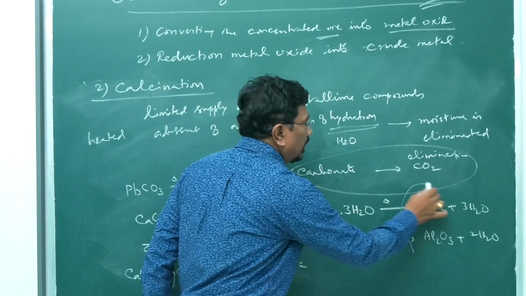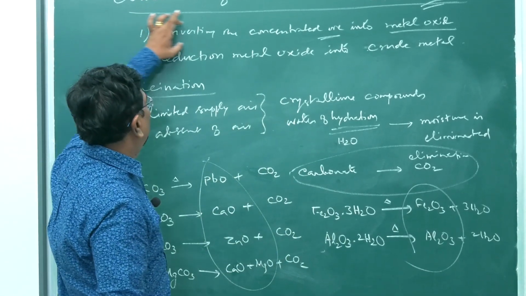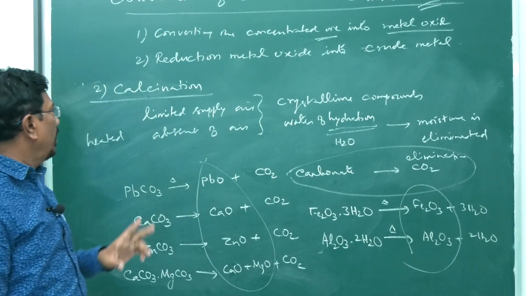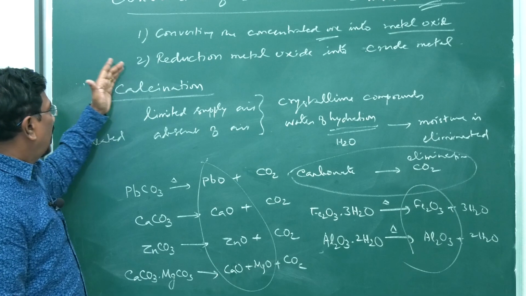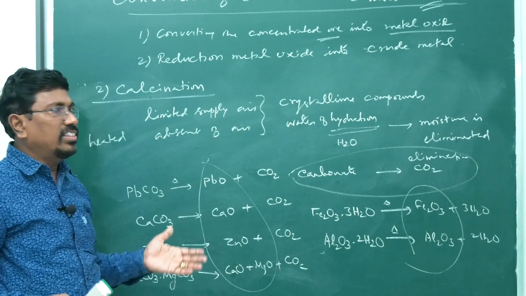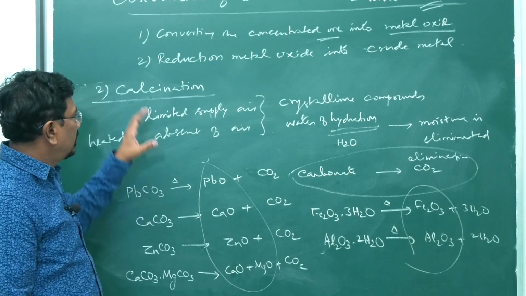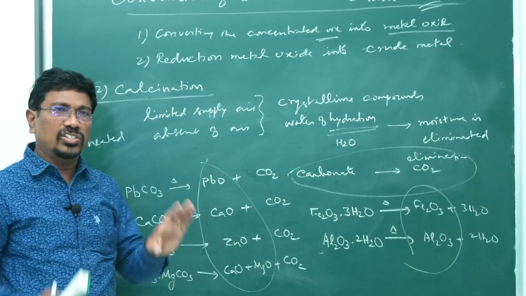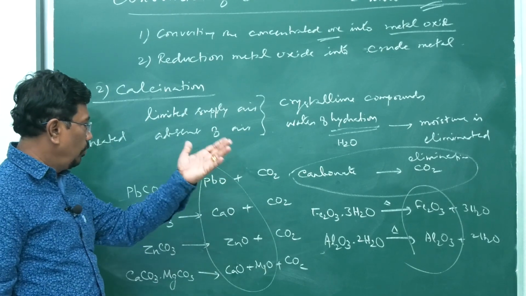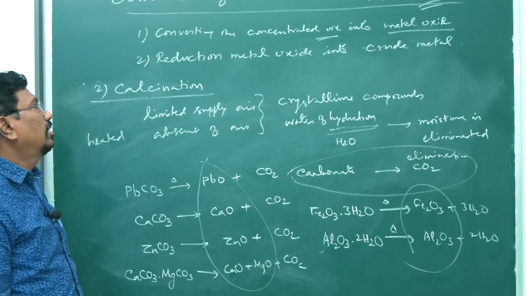The ores are converted into corresponding oxides. That is the first step, converting the concentrated ore into metal oxide in 2 ways: roasting and calcination. Roasting involves heating with excess air. Calcination involves strong heating with a limited supply of air, so that carbonates lose carbon dioxide and water of hydration loses moisture.